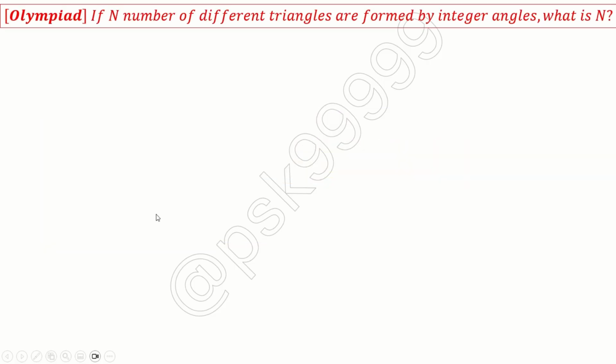If the number of different triangles formed by integer angles is n, what is n? Okay. If n number of different triangles are formed by integer angles, all are integer angles. There is no fraction in this. What is n? Okay. So we can solve this problem in two ways.